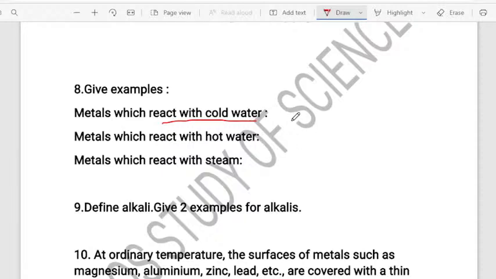So you have to write down, children. The metals which react with the cold water. In yesterday's crash course, you have learned. Very good. Most of you are answering for it. Very good. I appreciate your involvement in answering the questions. Yes. Metals react with the cold water, children. So that is potassium and sodium, because they are highly reactive metals. They react vigorously. And ಇದಕ್ಕೆ ರಿಲೇಟೆಡ್ ಆಗಿರುವಂತ ಒಂದು ಲ್ಯಾಬ್ ಆಕ್ಟಿವಿಟಿನ ನಾನು ಮಾಡಿದೀನಿ.